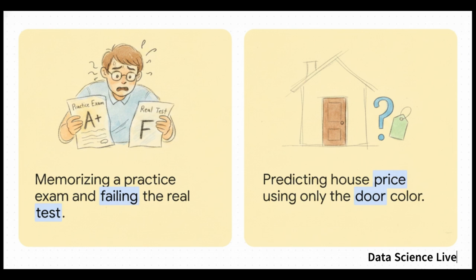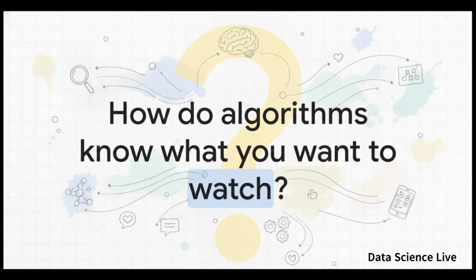Underfitting is the exact opposite. The algorithm is just way too simple to find any meaningful patterns at all. It's like trying to predict a house's market price using absolutely nothing but the color of its front door. Both of these situations guarantee a completely failed prediction. When these models actually are tuned correctly, though, the results are incredibly powerful, and you experience them literally every single day. Think about it. How exactly do social media algorithms know what you want to watch before you even type it into the search bar?